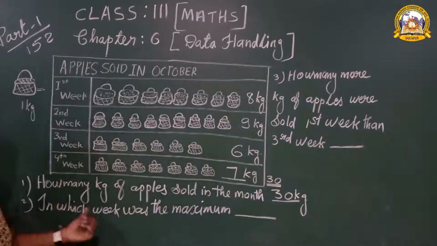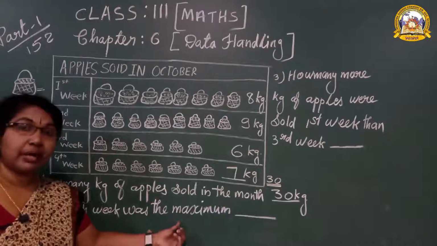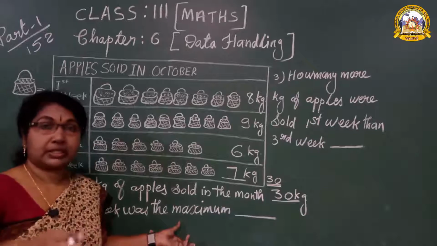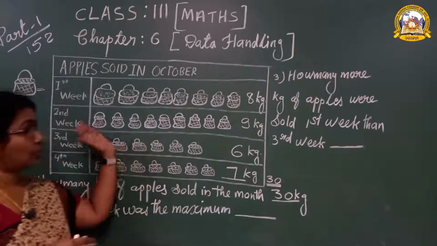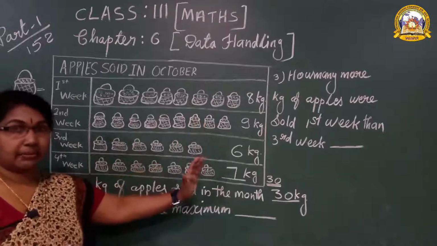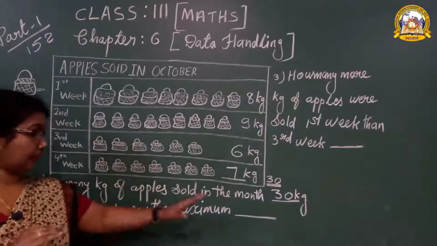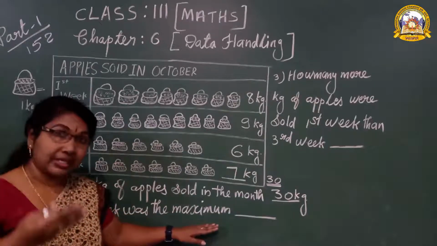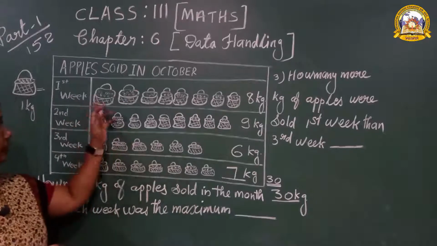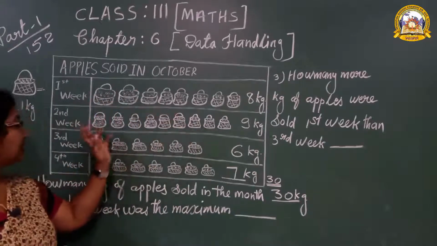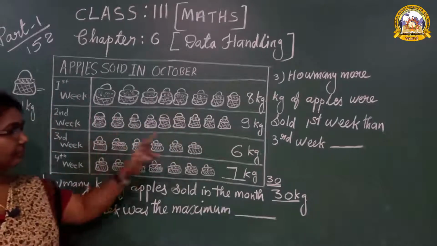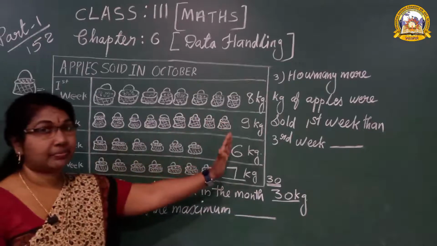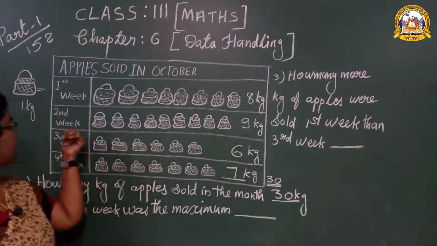Now, in which week were the maximum apples sold? What do you mean by maximum? Maximum means सबसे ज़्यादा, the most. Minimum means very less. Maximum means the highest. Now look here. First week 8 kg, second week 9 kg, third week 6 kg, fourth week 7 kg. Which week is the maximum? That means more in the second week.